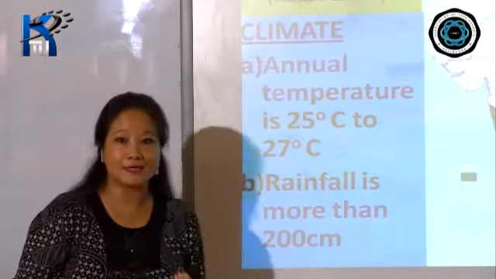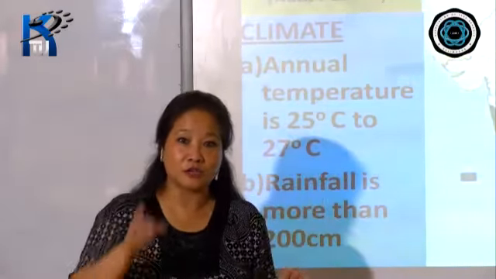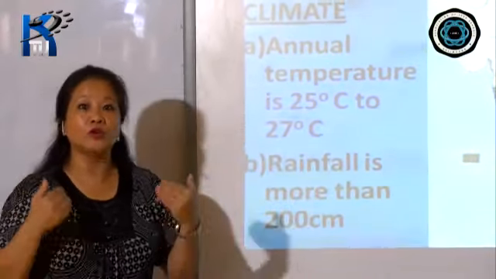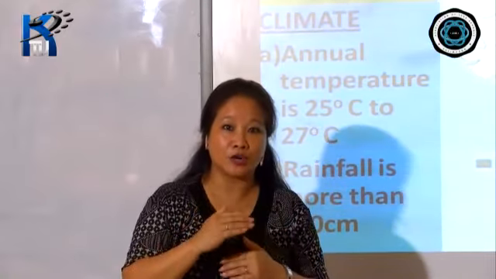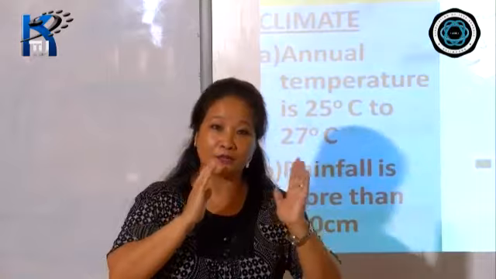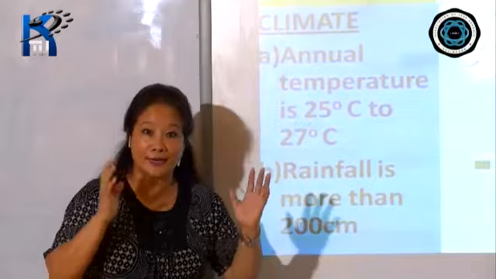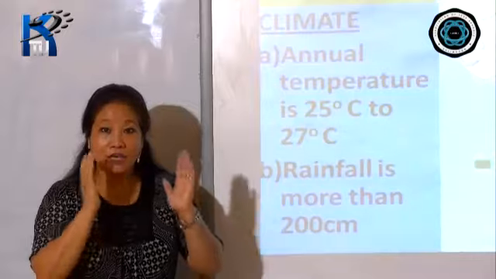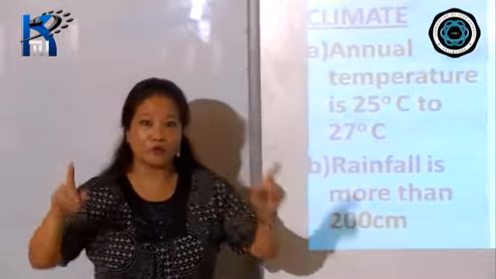Later on, in my next session, I'll be giving you the table format with all the different vegetation, with the climate, the characteristics, and the species, so it'll be easy for you to study. Even when you're at home, you'll have enough time to sit back and take the trouble of doing it in the table format. I'll give you the format and show it to you in the next class, and then you can just follow it as it is. You will get a clear picture of how to study the entire vegetation type on one particular page.